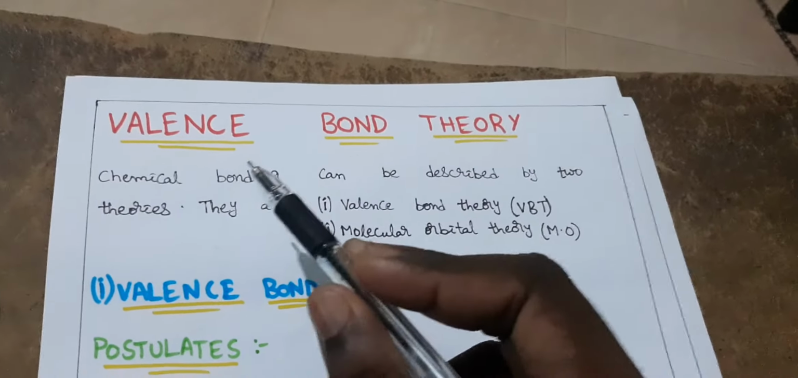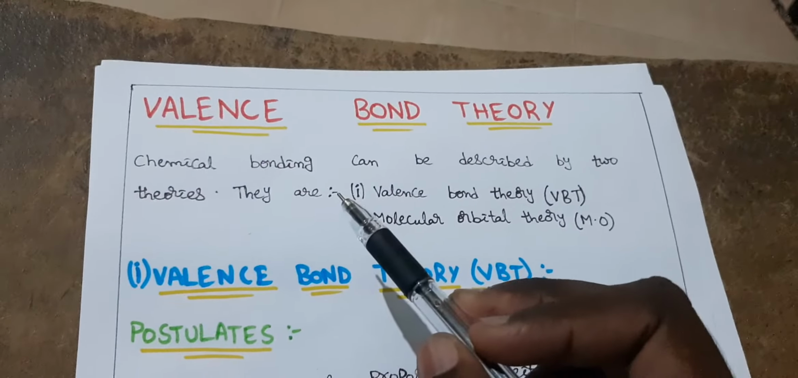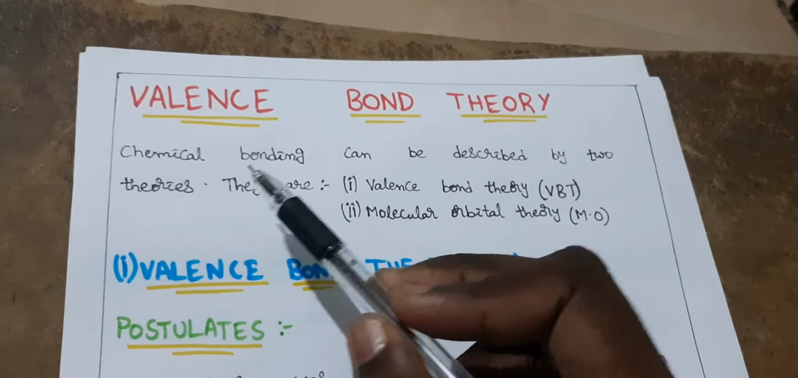Today our topic is valence bond theory. It's a most important topic in chemical bonding. First, what is valence bond theory? Let's learn from the roots.